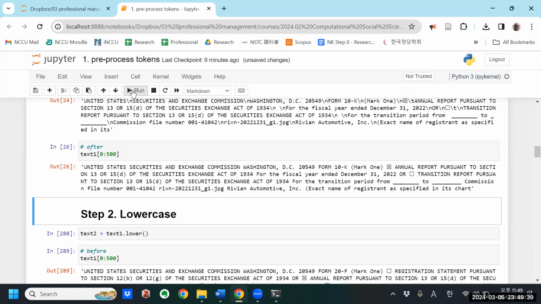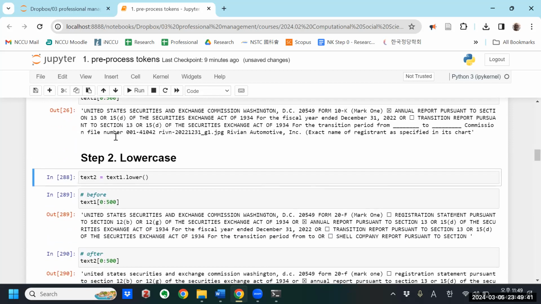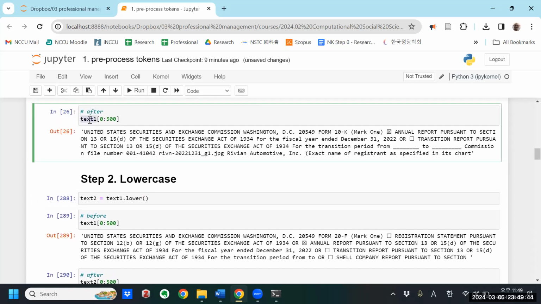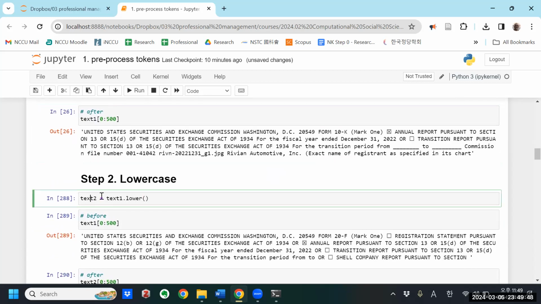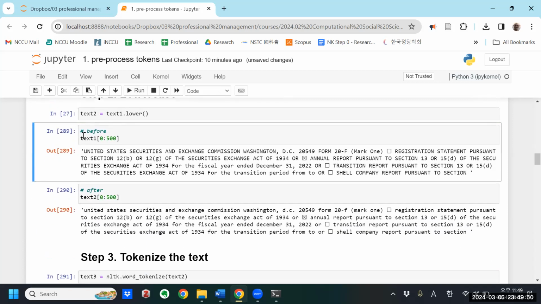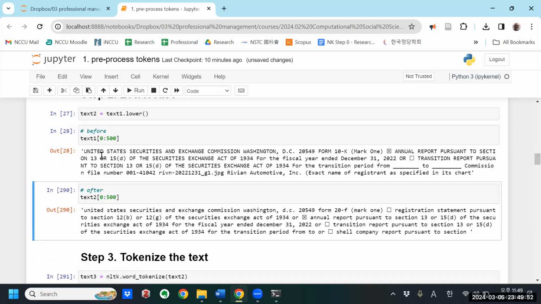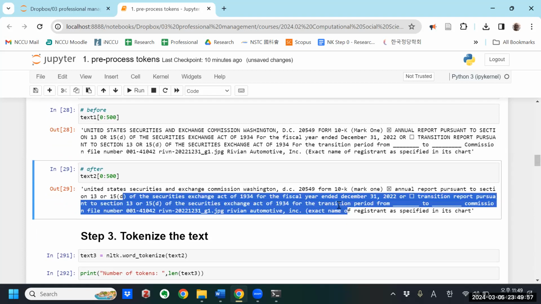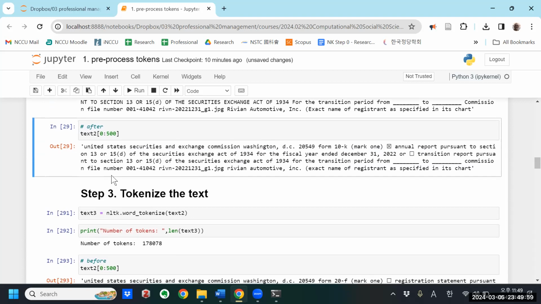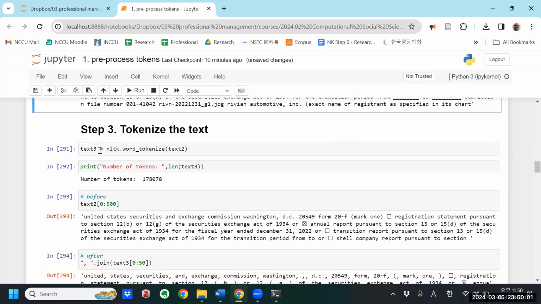Okay, now let's make everything lowercase. So I'm going to take the text, this new text 1, make it lower and save that as text 2. So before, text 1 looked like this, it had uppercase and lowercase. Afterward, everything is lowercase, right? So that was step 2. Step 3, I'm going to tokenize the text.